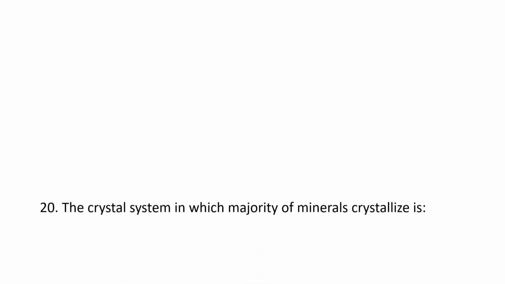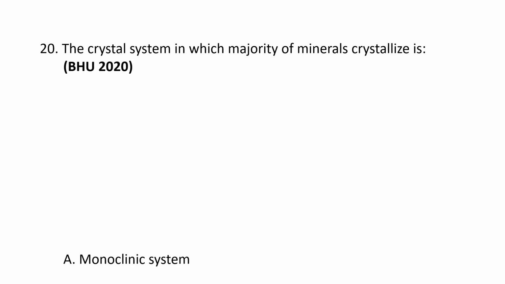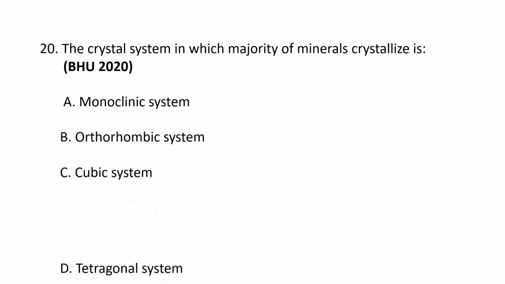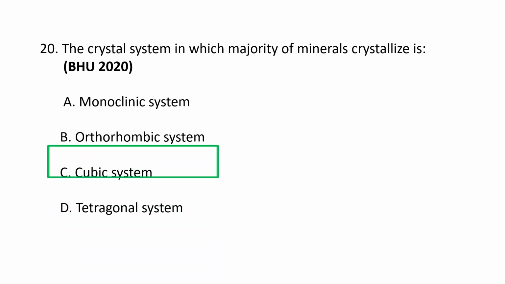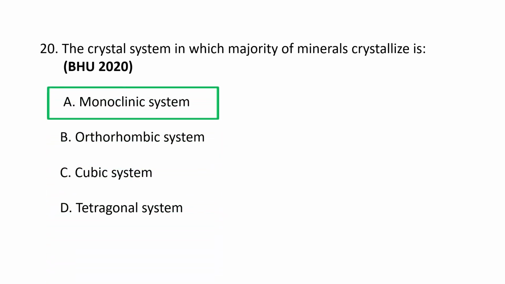Next question. The crystal system in which the majority of minerals crystallize is: A. monoclinic system, B. orthorhombic system, C. cubic system, and D. tetragonal system. The crystal system in which the majority of the minerals crystallize is the monoclinic system. A is the correct option.